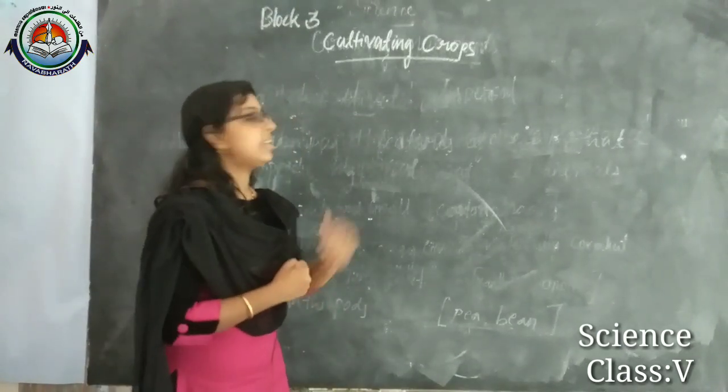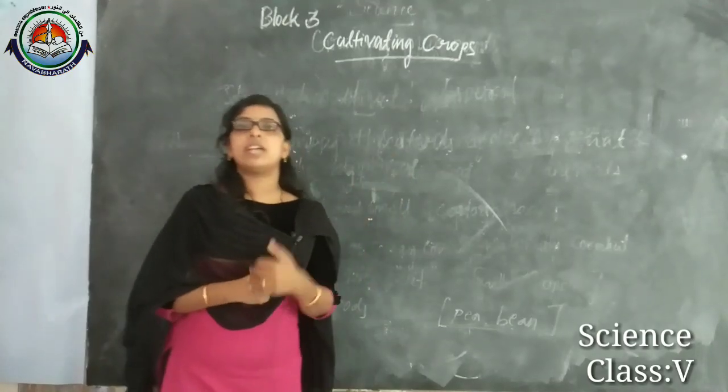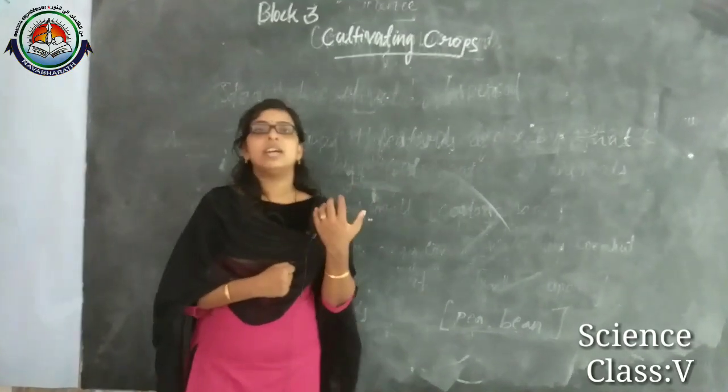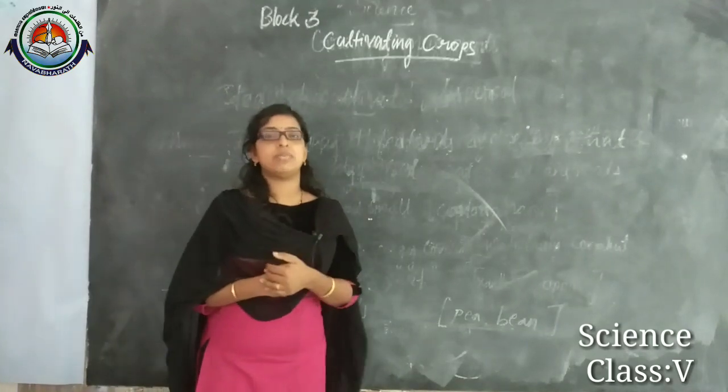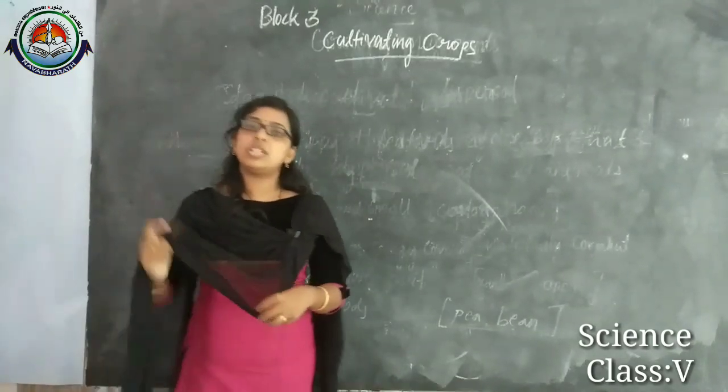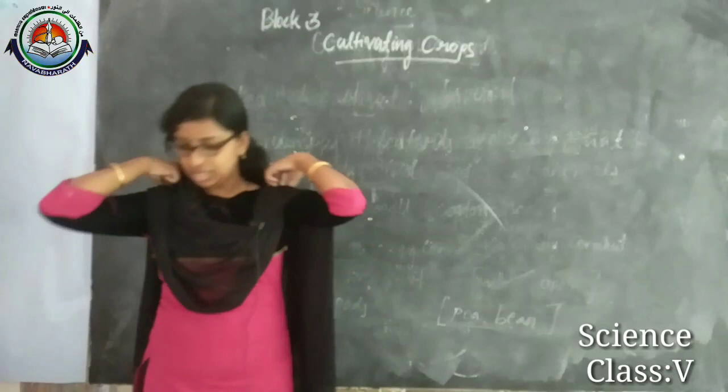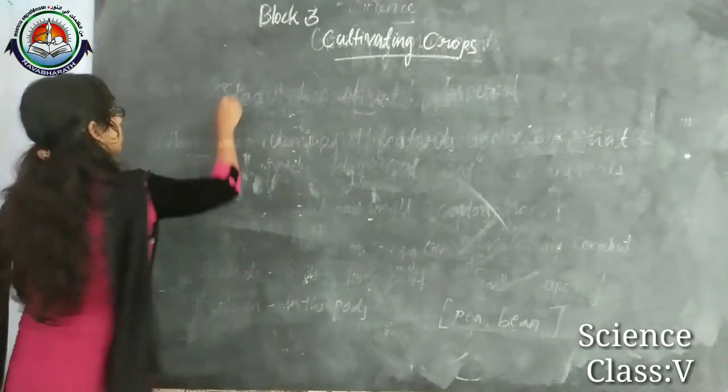And these crops are of different kinds, like fruits, pulses, vegetables and all. So our first lesson in this block is stages of cultivation.